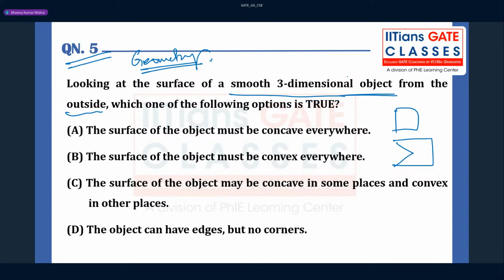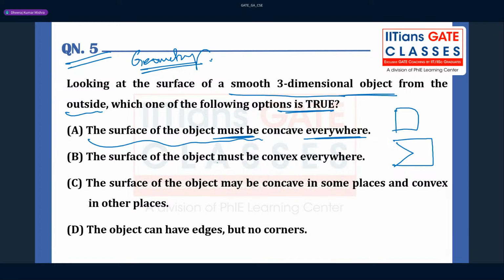Which one of the following options is true? The first option says the surface of the object must be concave everywhere. This is not a correct statement, because unless a three-dimensional figure is given, we can't say the surface must be concave everywhere.